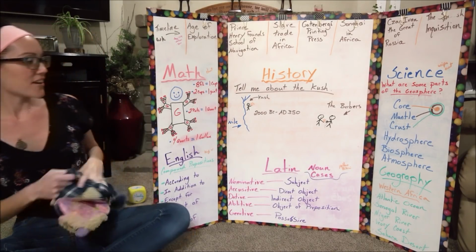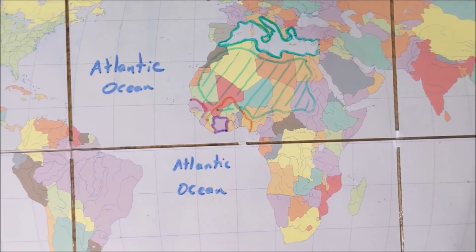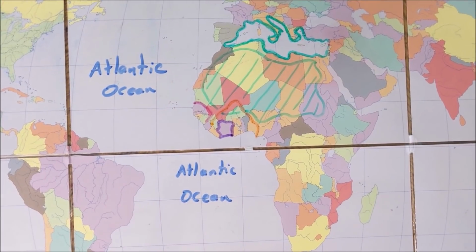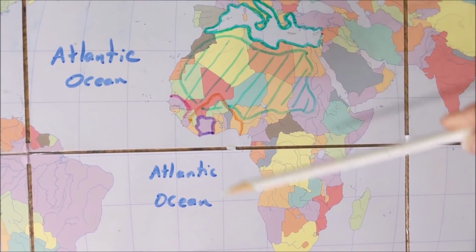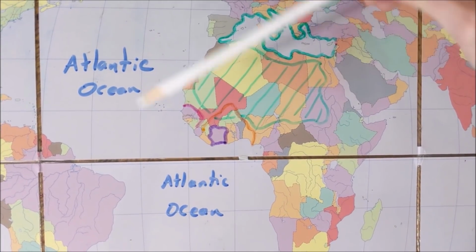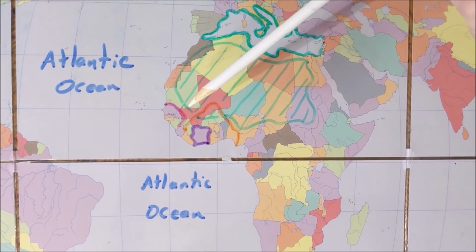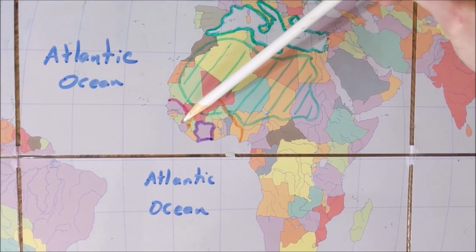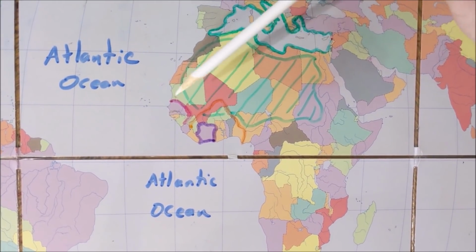Okay, so then we have geography. Western Africa. Okay, and here's a song to help remember the places and locations. Oh, Western Africa, Atlantic Ocean, the Senegal River, in ancient Mali. Because in ancient civilizations, ancient Mali was about right there.